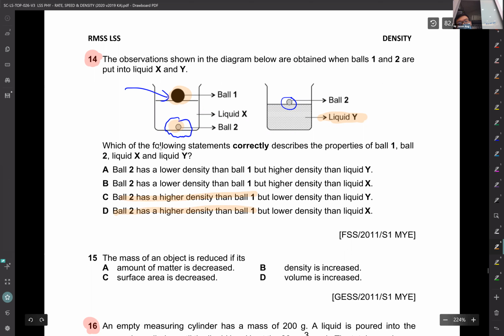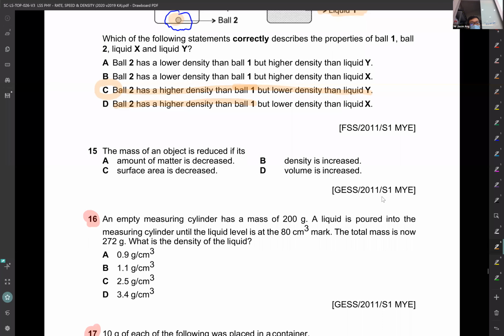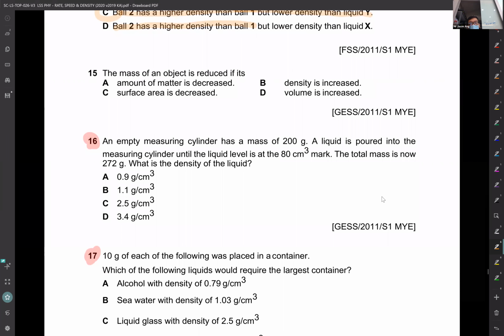This is true. But lower density than liquid Y. So the answer is C. Because ball 2 floats in liquid Y, so it must have a lower density than Y. Understand? I think if you made a mistake here, it's likely because you're careless. Okay, I stop the recording here.